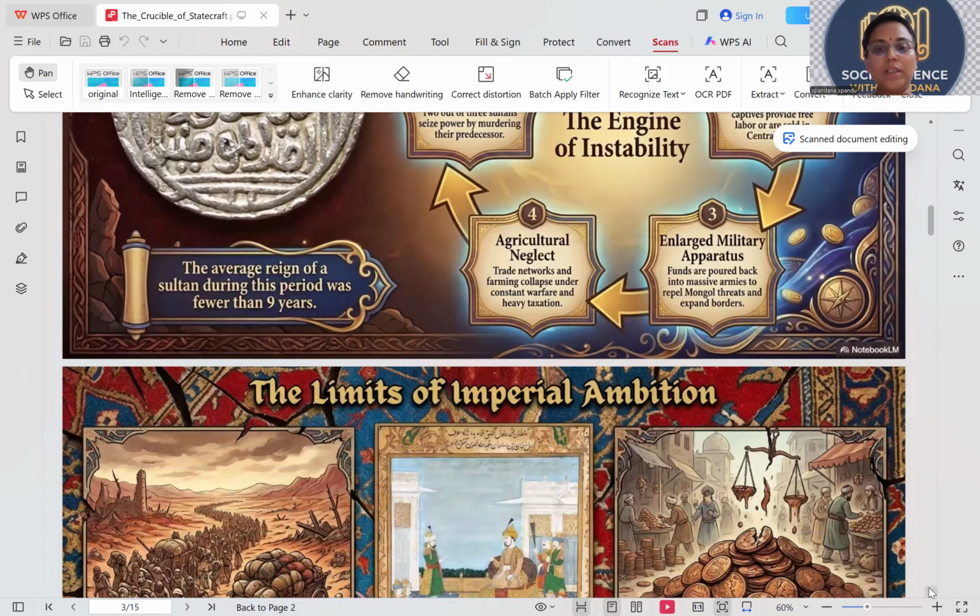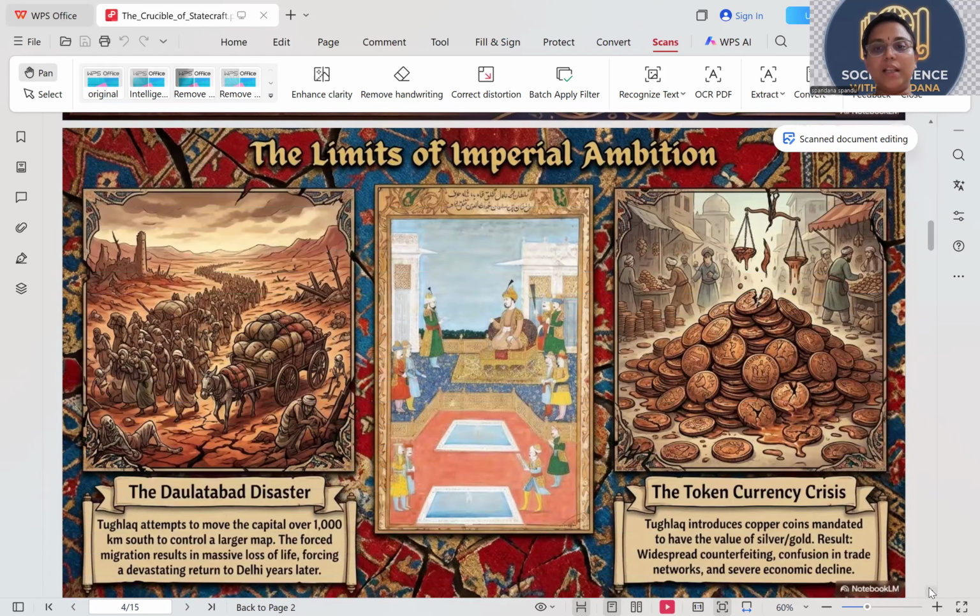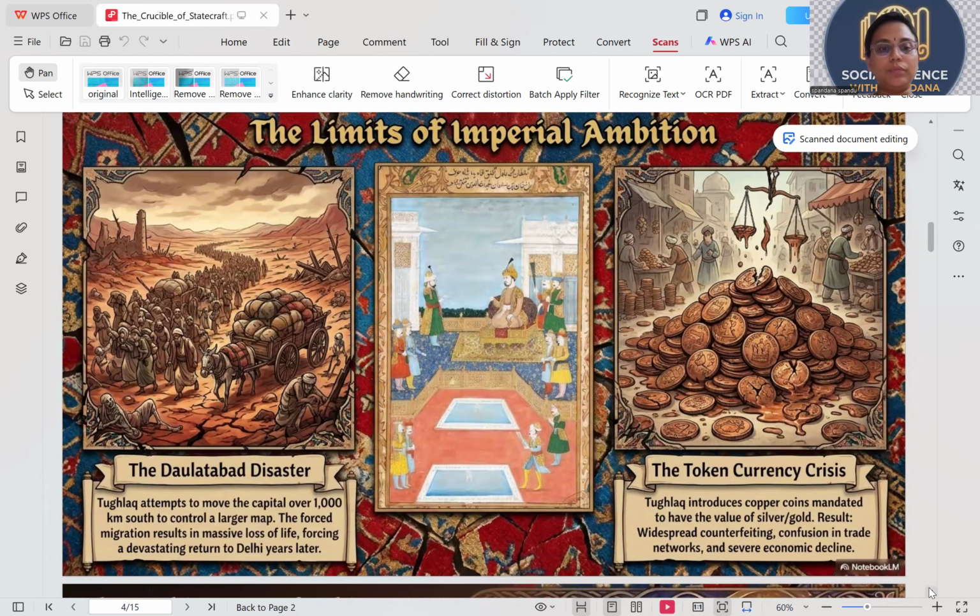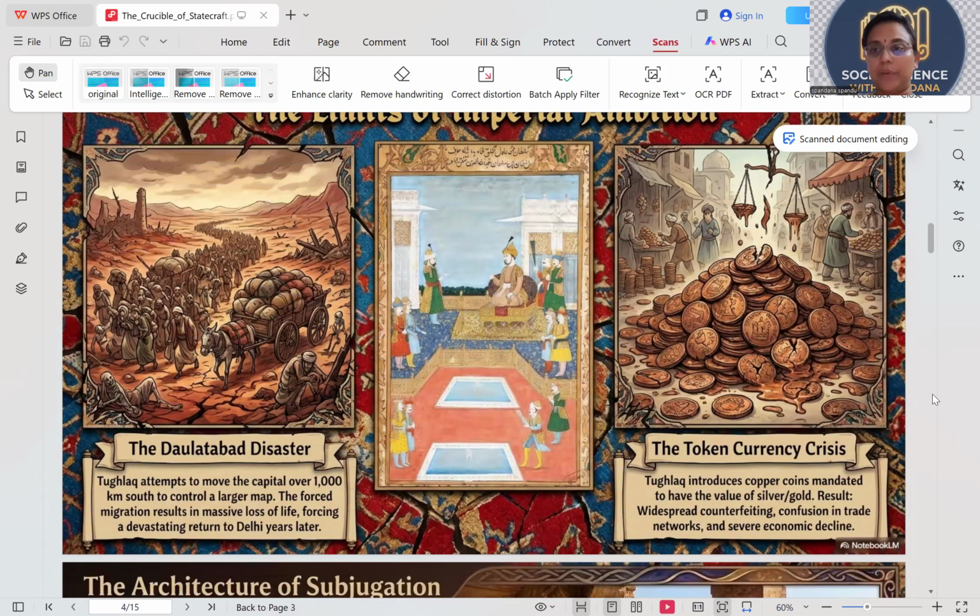Going to the limits of imperial ambition. Daulatabad disorder. Imperial ambition is when the king is too ambitious without knowing the reality of his kingdom, so things go very badly. They are bound to backfire.